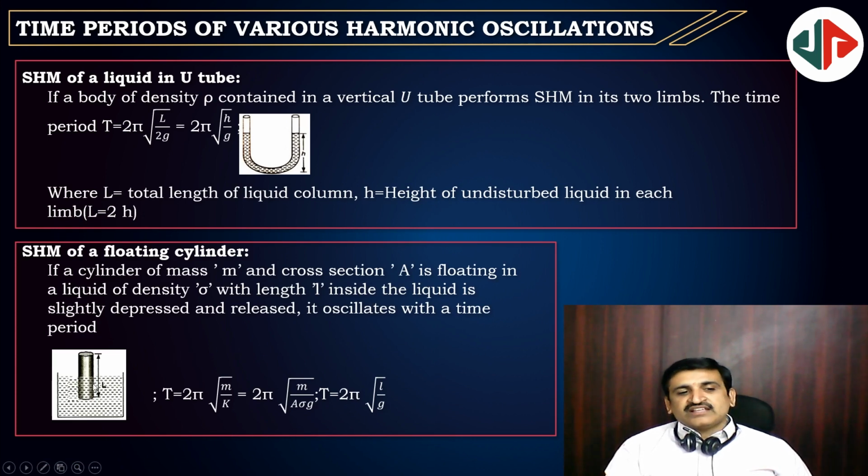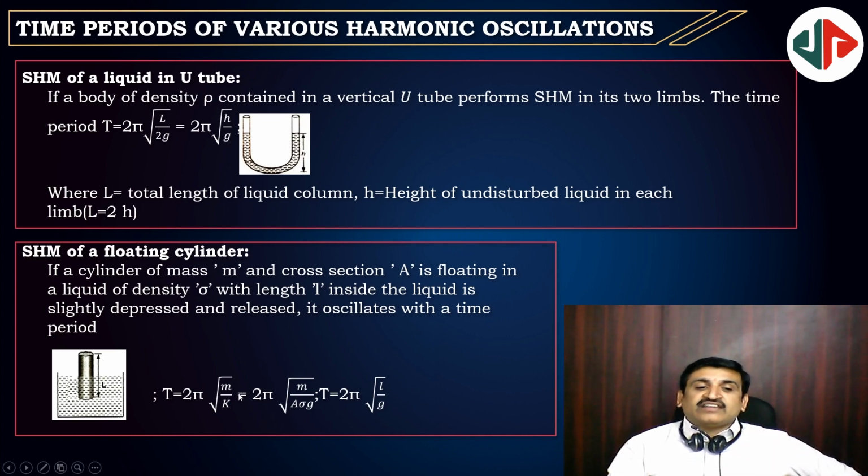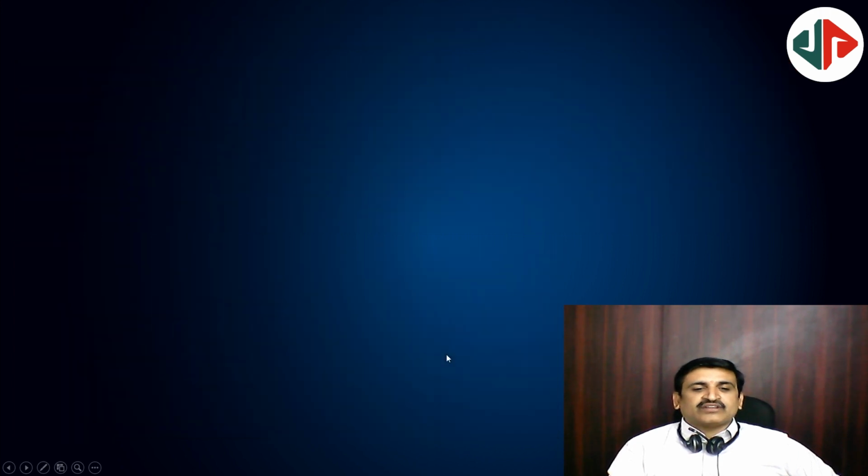And whenever a body is floating and oscillating, then time period T = 2π√(m/k), or otherwise m/(Aσg) also you can take, or T = 2π√(L/g). What is L? L is the immersed length, 2π√(L/g), immersed length, not exposed length, where L is the immersed length. Next,